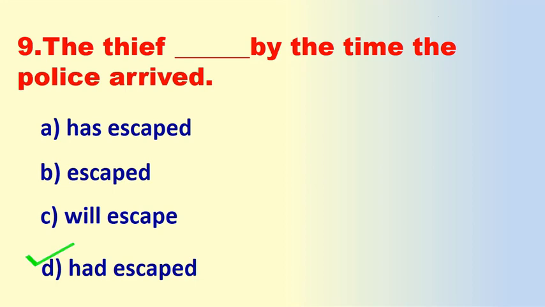So we have to use past perfect, that means subject plus had plus V3, in the first action, and simple past, that means subject plus second form of the verb, in the second action. So here the correct answer is had escaped.